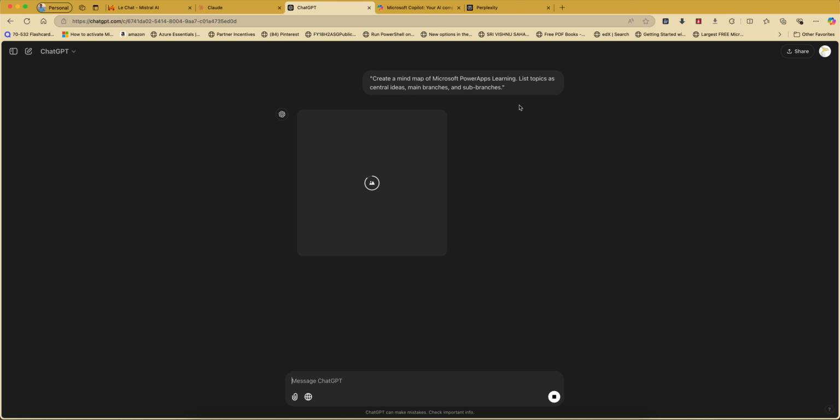So same thing, let's copy and check with other sites also. Okay, so it's generating something for the Microsoft Power Apps learning. So let's see, maybe it will give some topics related to Power Apps.